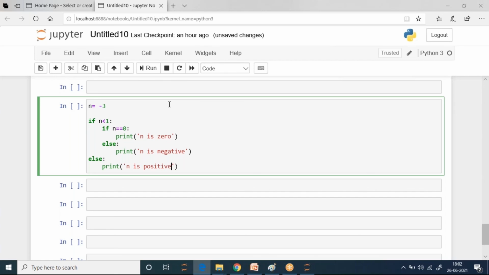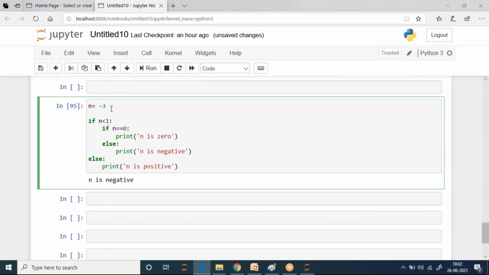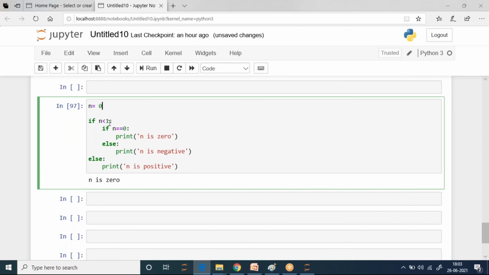So I am making n negative. Let's try with different numbers. 7, n is positive. 0, n is 0. So what I'm doing here, guys, I'm checking whether my n is smaller than 1 or not. If it is smaller than 1, it can be either a negative number or 0. So for that, I have to check again inside this, so this is a nested if, correct.